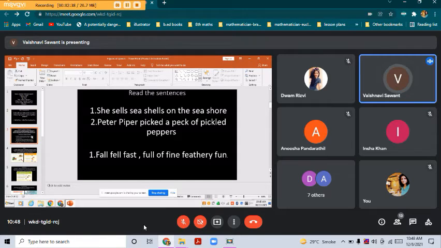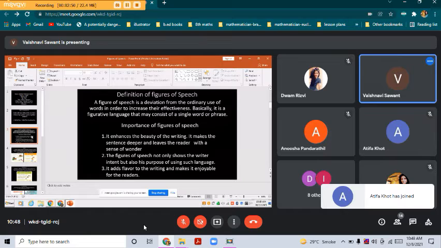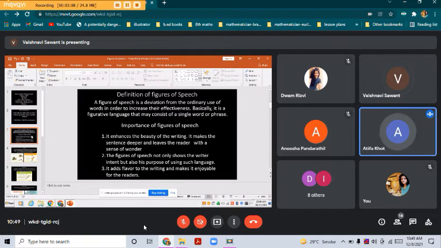Now the definition of figures of speech. A figure of speech is a deviation from the ordinary use of words in order to increase the effectiveness.